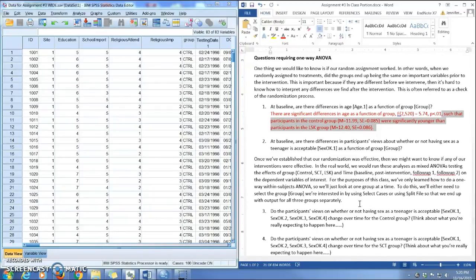That's not ideal. We would have liked the groups to come out non-significantly different. So that's something that the researchers would have to consider in terms of how they choose to interpret their data, or if they want to use age maybe as a covariate to control for differences in age between the groups.